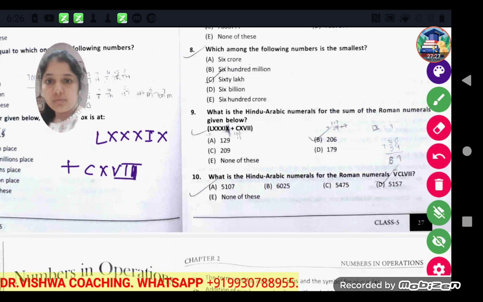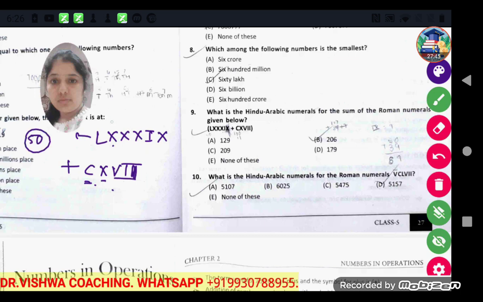Now C means 100, century, X means 10, and L means 50.